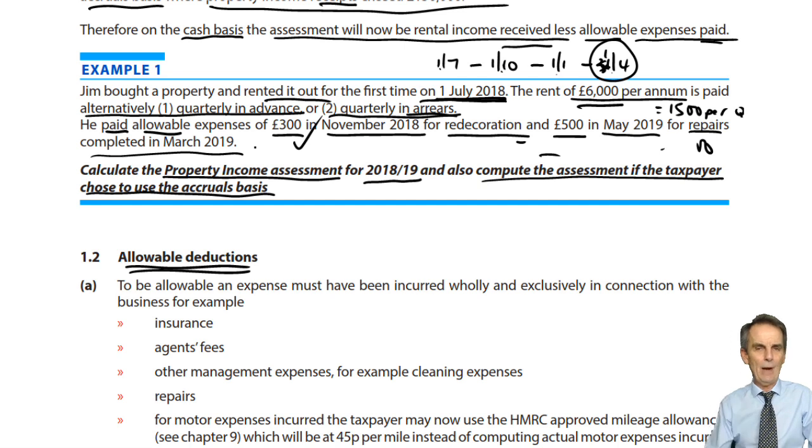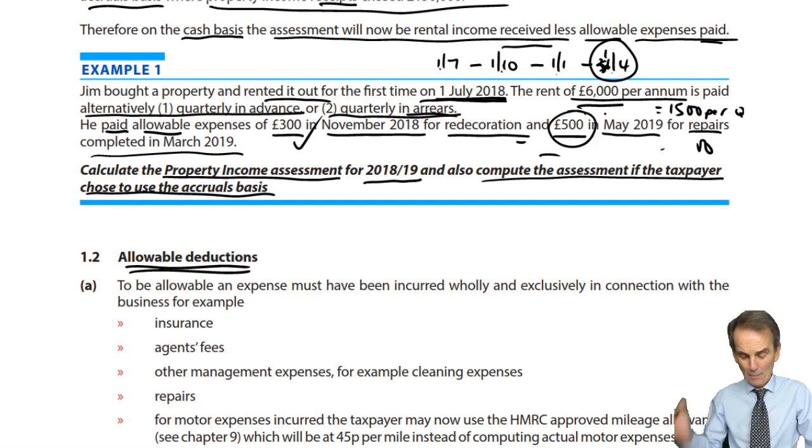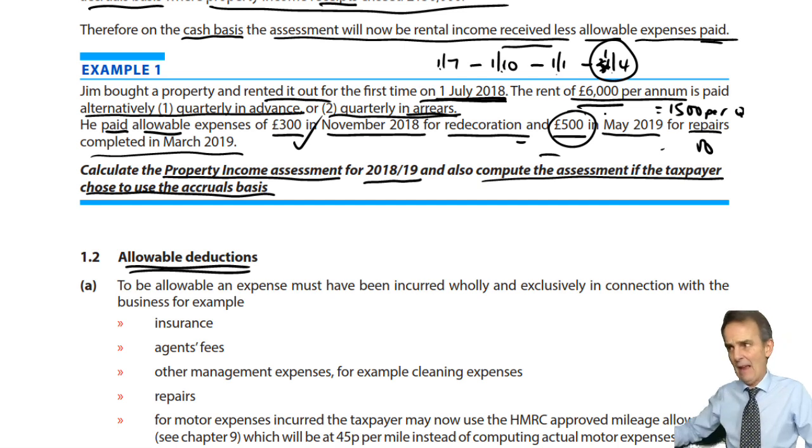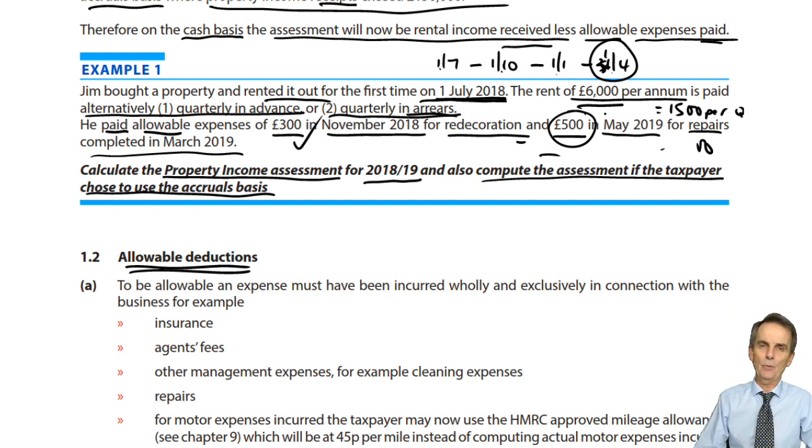So the fact that they were actually done, the expenses were incurred within the 1819 tax year, is no longer an issue from 1819 if we're working, as we will now automatically assume to be working, unless stated to the contrary, on a cash basis. So that £500 figure will be paid in 1920, and therefore it will feature in the tax year of assessment 2019-20 there, not 1819.